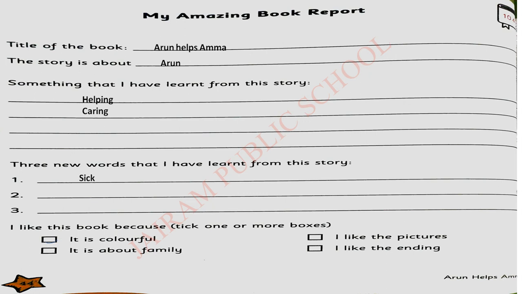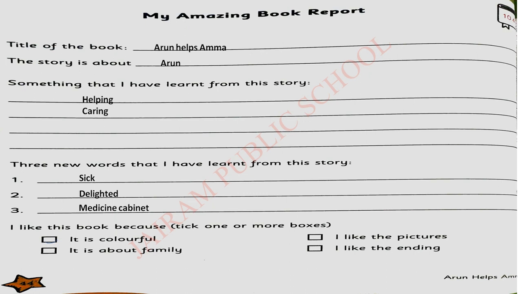Okay. Next, three new words. Sick, delighted, medicine cabinet. I have taken these three words from the story. You can pick any other three words which are difficult for you. Okay, children. Next, I like this book because, tick your favorite. It is a colorful one. It is about your family, or I like the pictures, or I like the ending.